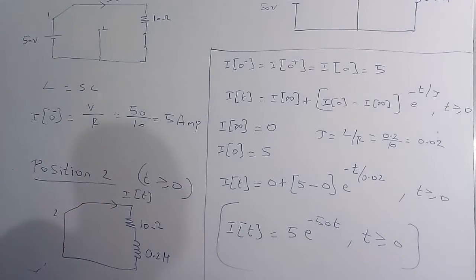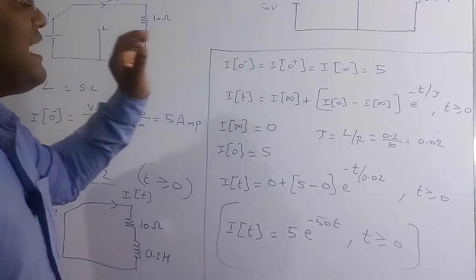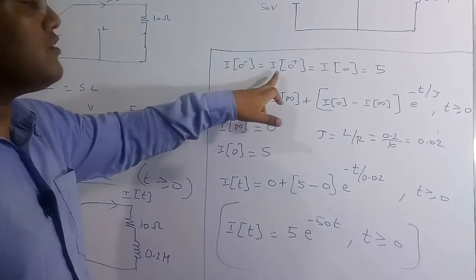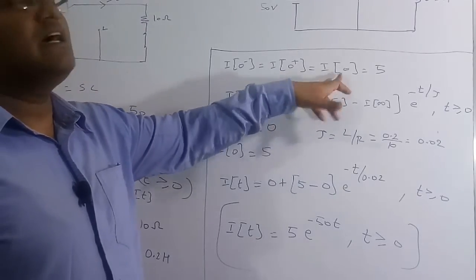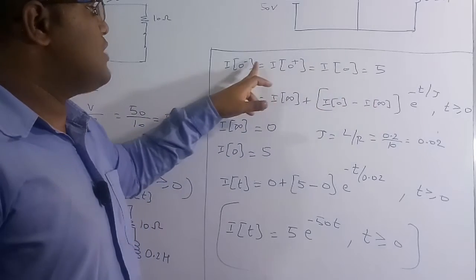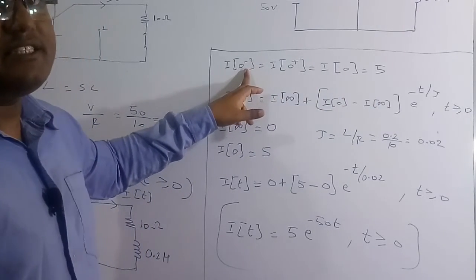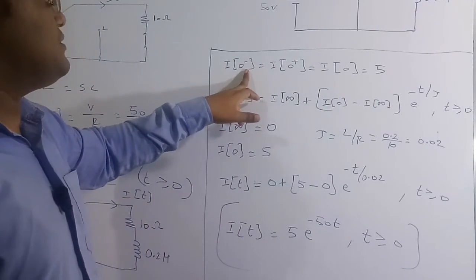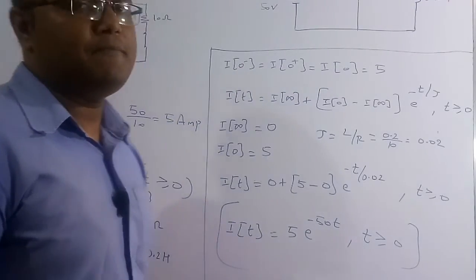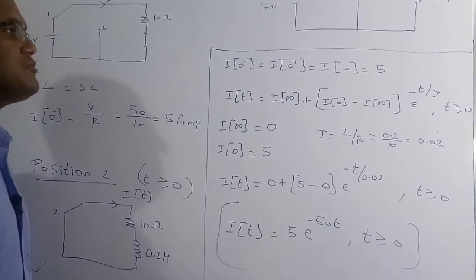So based on that rule, I want to find what is the current at 0 plus. Therefore, the current in the circuit at 0 minus is equal to the current in the circuit at 0 plus, which is equal to the current at 0. We already know the current in the inductor just before you switch to position 2, which is I of 0 minus is equal to 5. So all these are equal to 5 ampere.